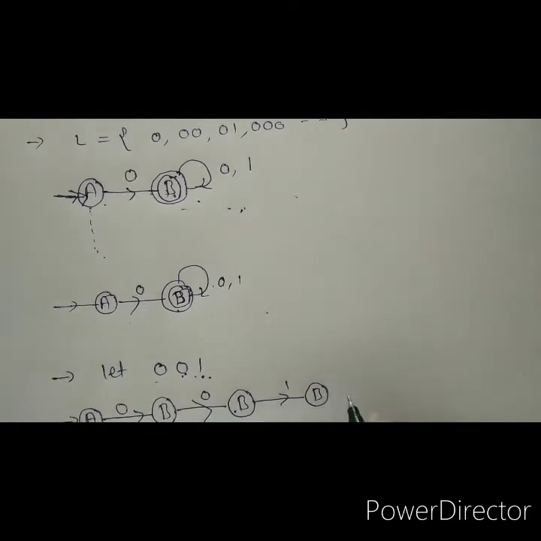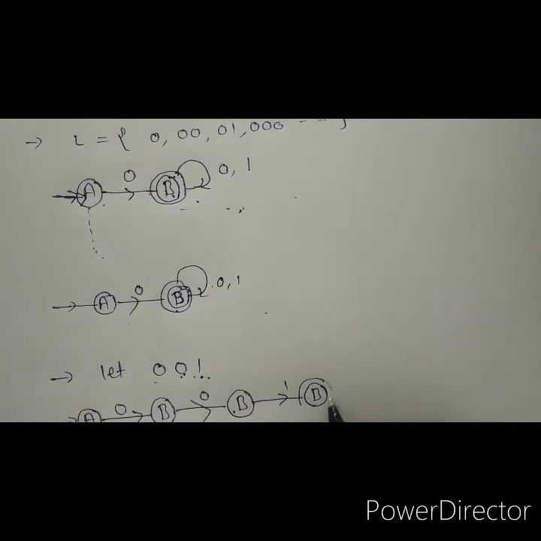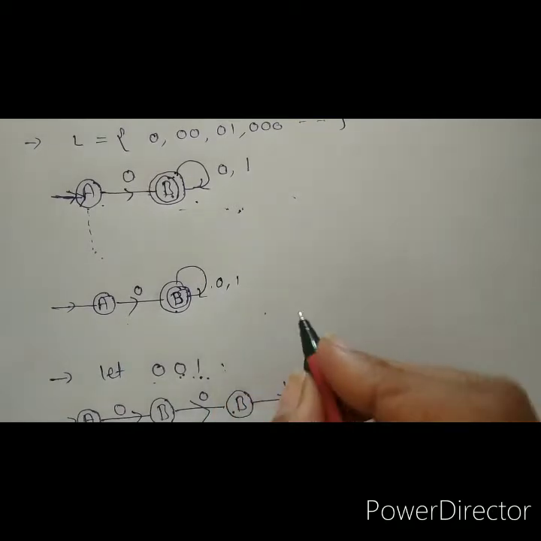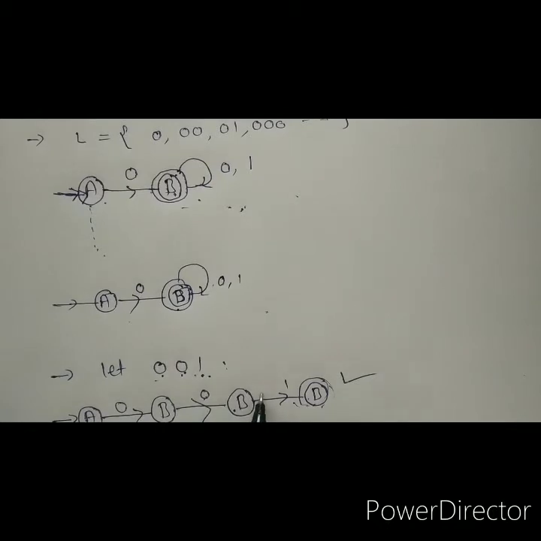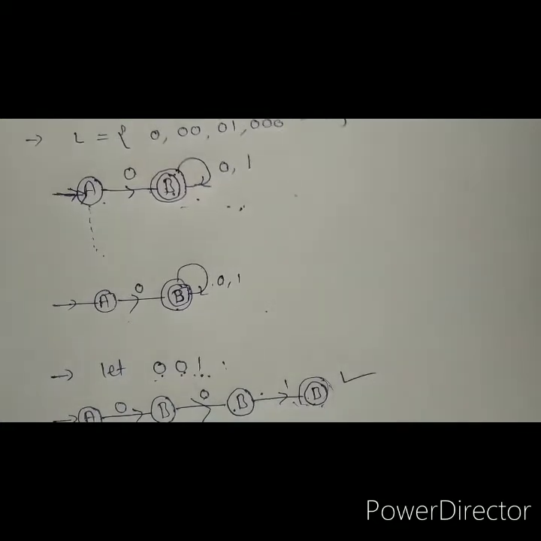What is the end state? This is our end state, correct? So let's check whether this string is accepted or not. It is accepted. We already checked here: because we got 0, 0, 1, the string will be accepted. Okay, let's move on to the next example.